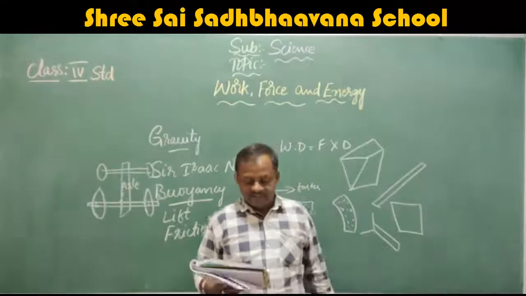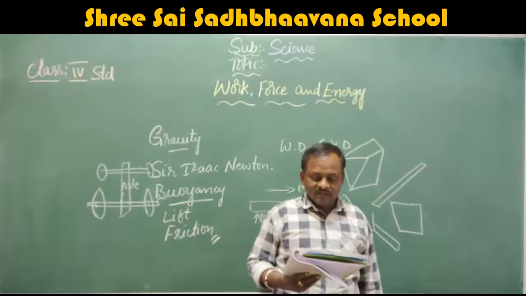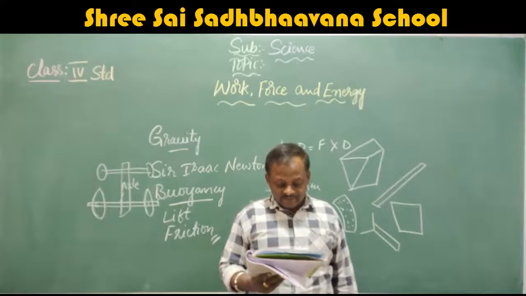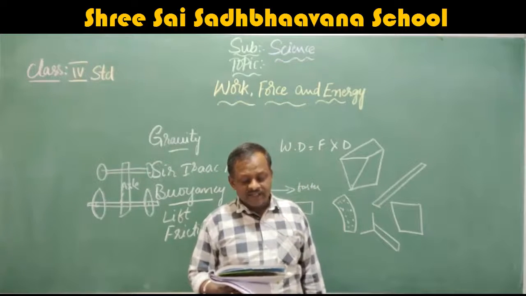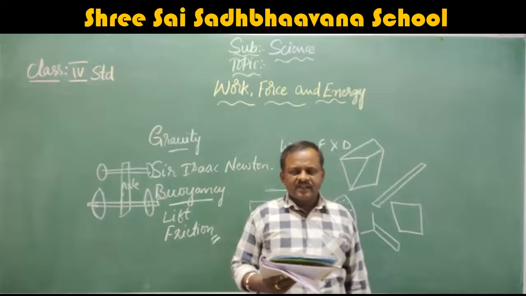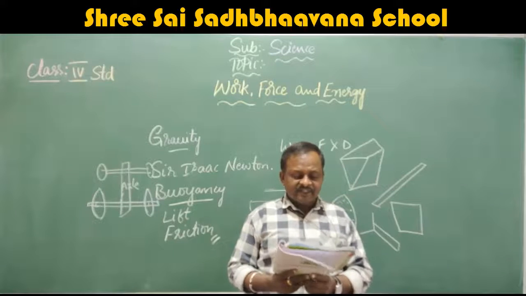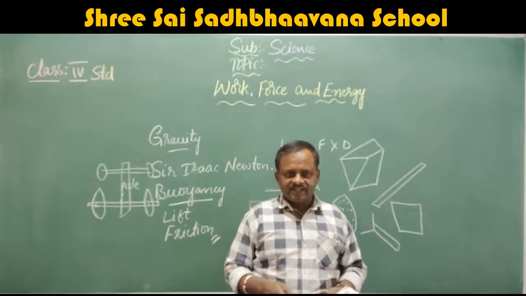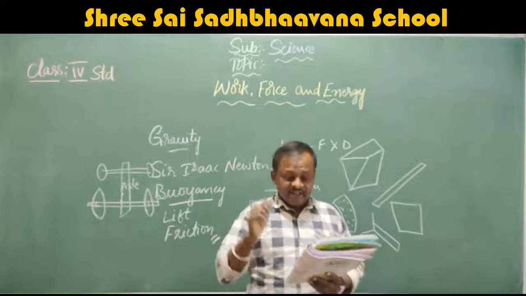Next, sources of energy. Energy is what makes everything in the world happen. We cannot ever see energy, but we can see the effects of it. Without energy, nothing could live or grow. There would be no heat, light, sound, or movement. Where do you get this energy from? That means everything depends on energy only. To grow also you need energy. To work also you need energy. To go outside you need energy. That means for everything we need energy.